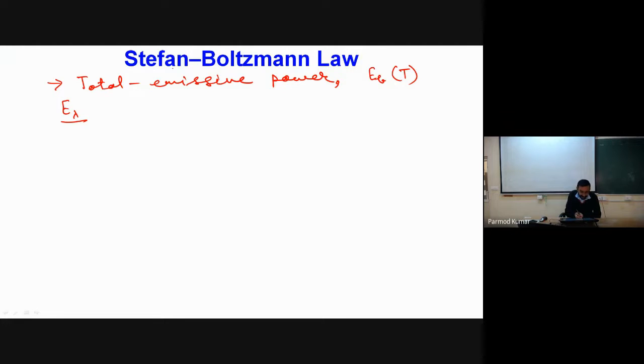Stefan was the scientist who, for the first time, proposed experimentally the relationship between total emissive power and the temperature of the surface, and Boltzmann developed the theoretical or thermodynamic basis for this relationship between E_b and T. That's why this law altogether is called the Stefan-Boltzmann law. So now can you tell me, if I know the spectral power, and for this if I have to determine the total emissive power of a black body, how can I determine it? Can you tell me? I have already dealt with this in our previous lecture.